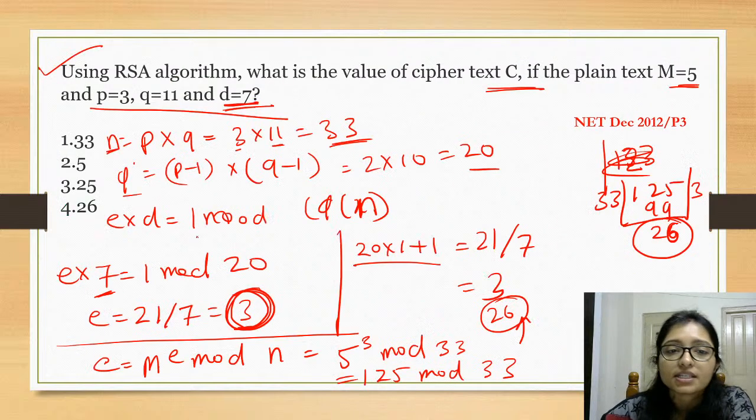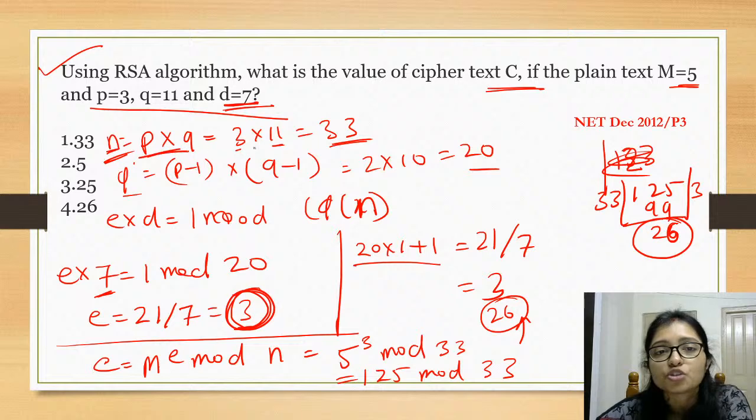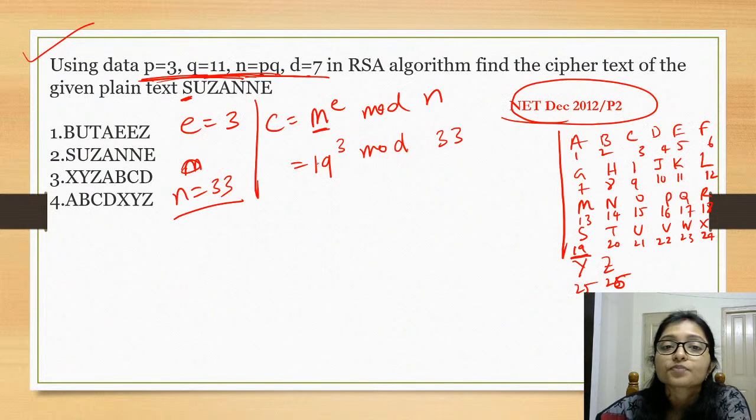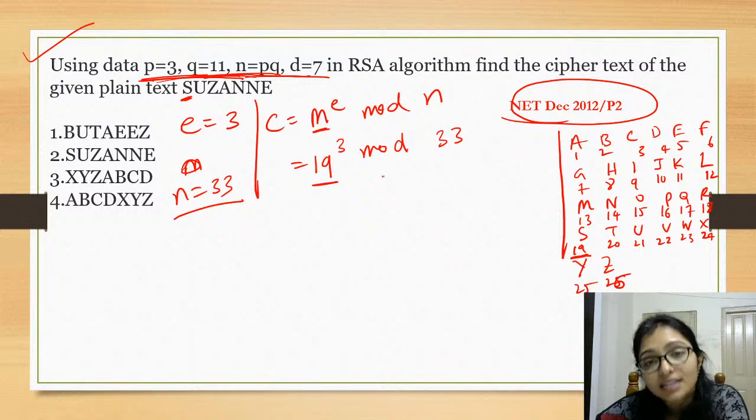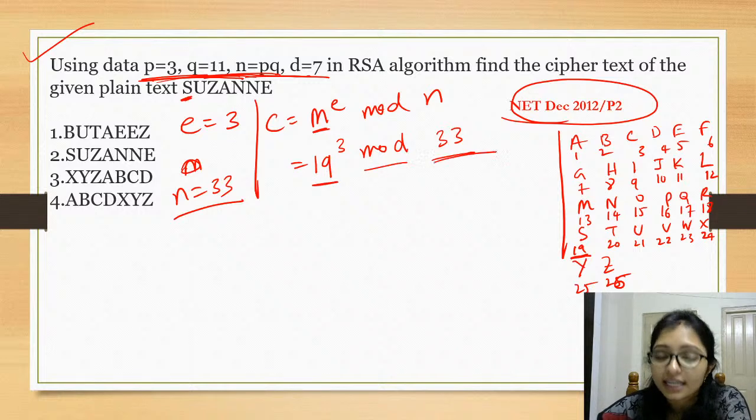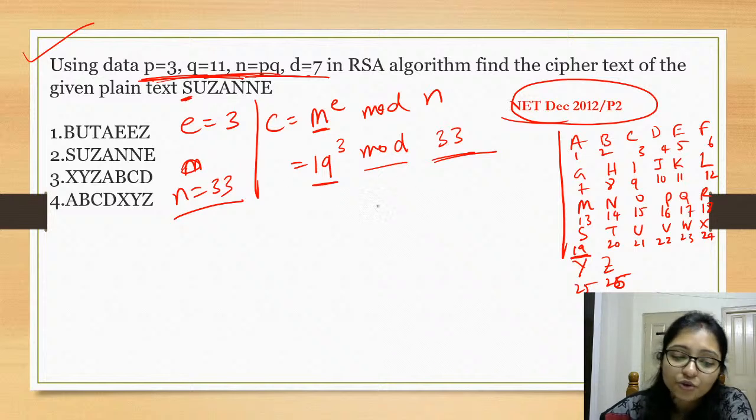Here from this calculation we got n equals 33. Here P times Q, 3 into 11, that is 33, right? So n to the power 3 mod 33, what will it become? What is it coming to?